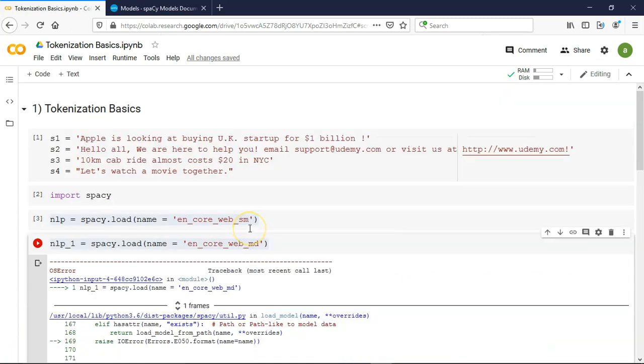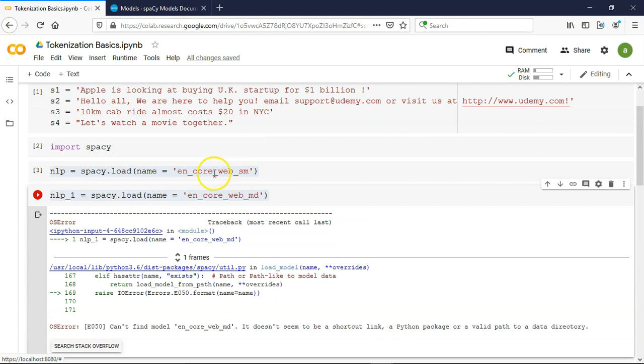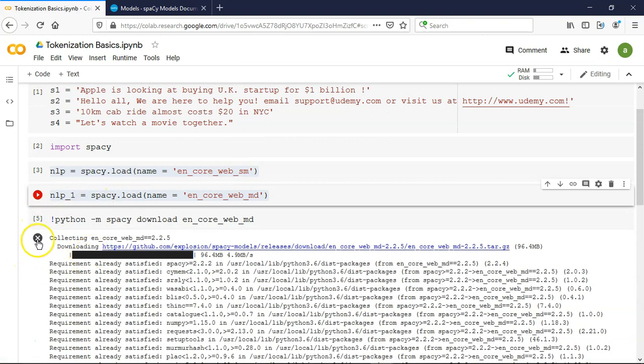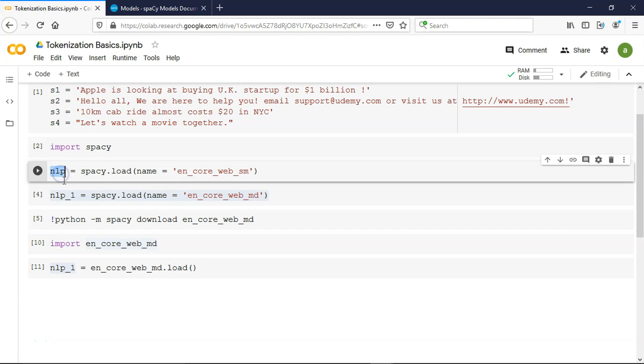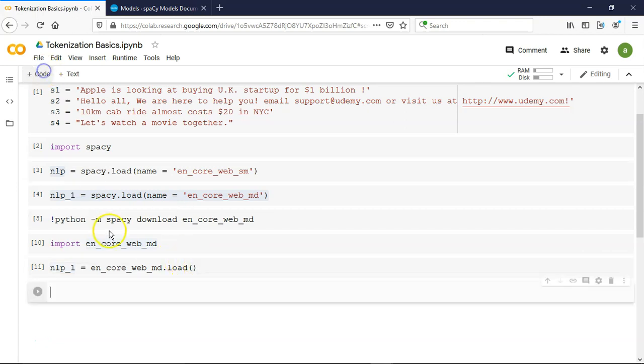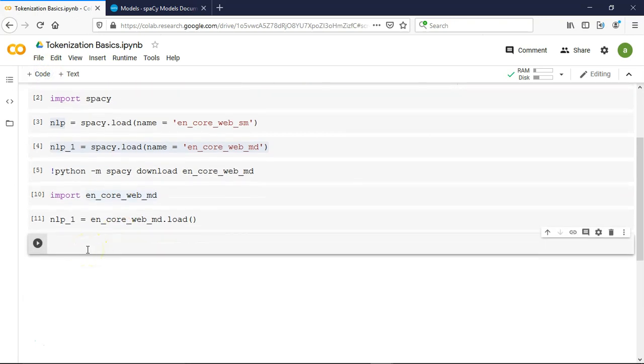Alright everyone, so let's continue our discussion on tokenization, and for that we have already created these S1, S2, S3 and S4. We have loaded our model also, so now we are going to work with this NLP model. Once the model got created, we are going to supply these strings S1, S2, S3 and S4 one by one to our model, and we will tell it to tokenize this particular sentence into different tokens. Alright. So for that we are going to apply NLP on S1.